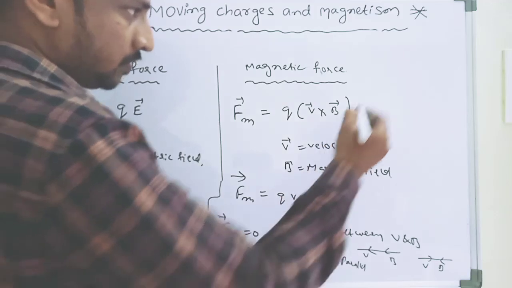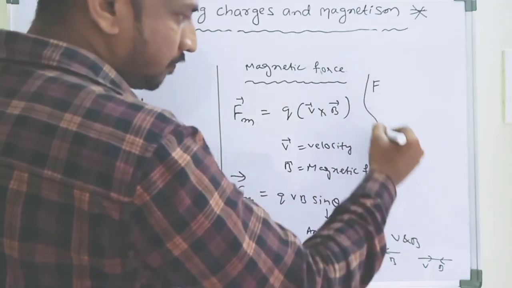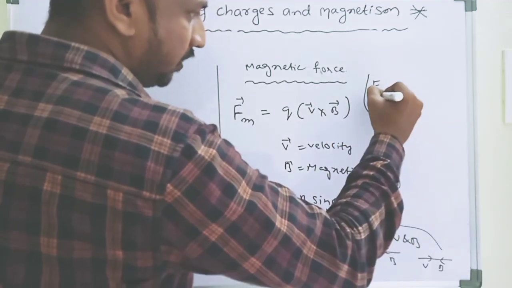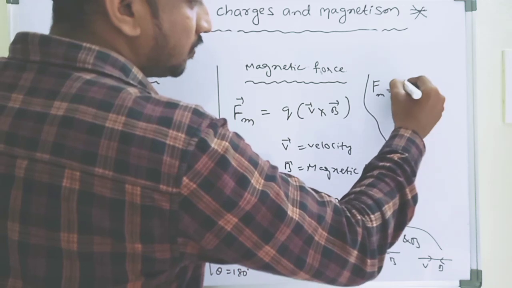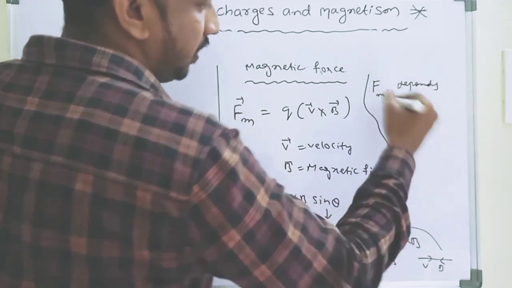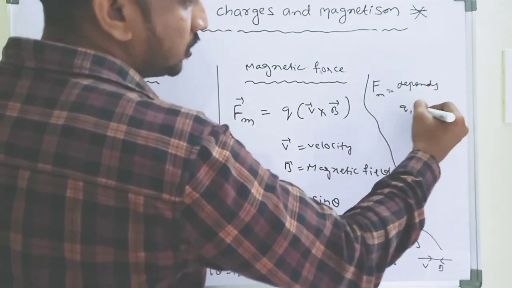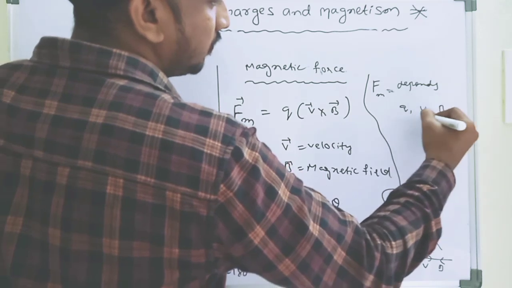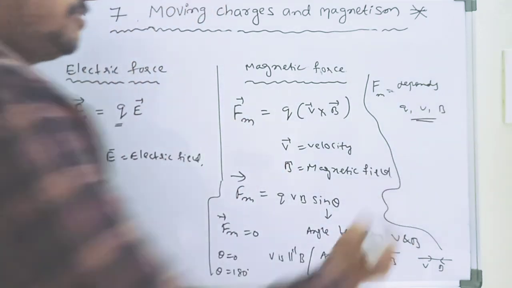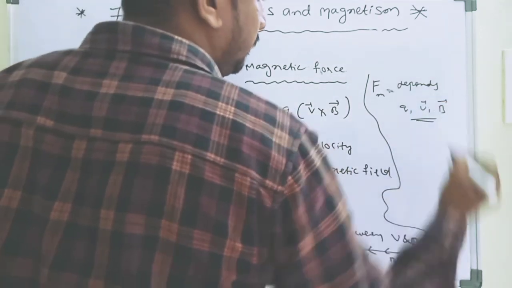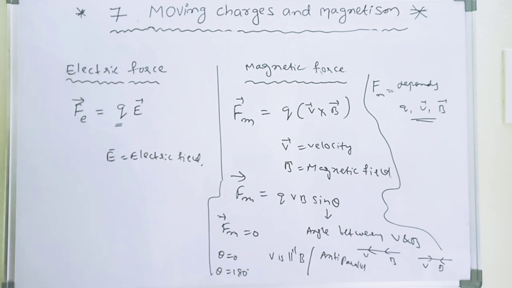So the magnetic force Fm depends on the charged particle, velocity and magnetic field. It depends on QVB.